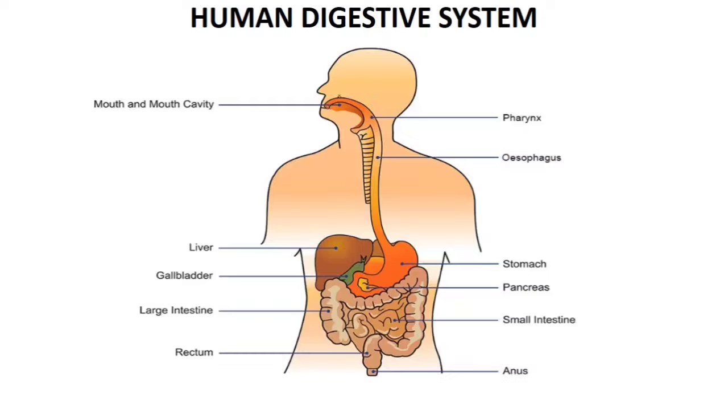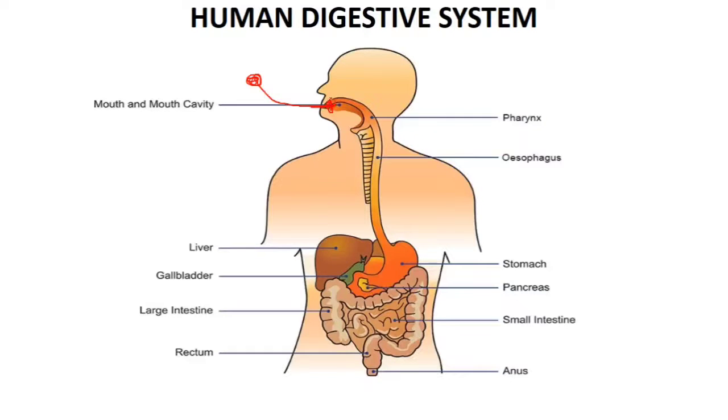So here you can see this is the mouth, or the buccal cavity. The food enters from the mouth. In the mouth we have teeth. The teeth are going to physically cut the food, or the physical chewing of the food has to be done by the teeth.